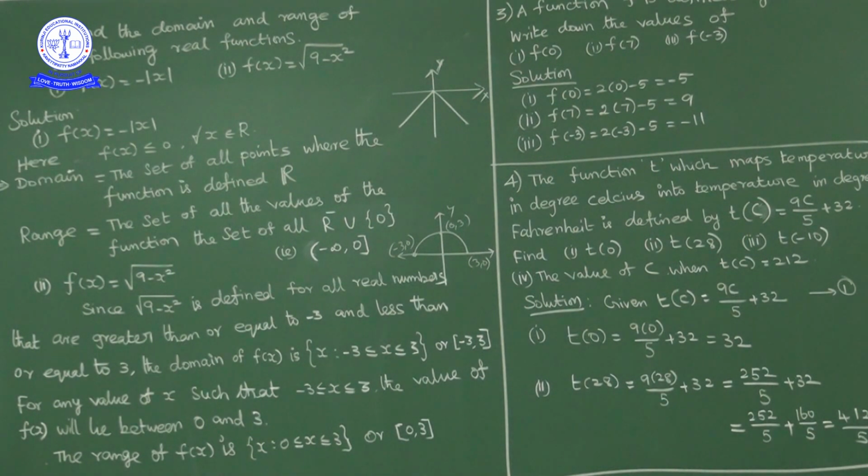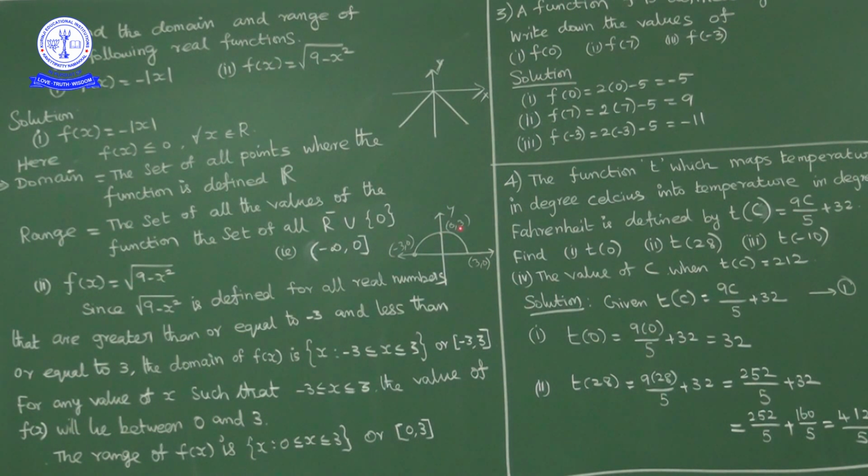Okay. Now if you take x values from minus 3 to plus 3, consider the x value minus 3. So what do we get? Square root of 9 minus 3 whole square. So square root of 9 minus 9, square root of 0, is nothing but 0. So when x is equal to 3 or x is equal to minus 3, the f of 3 value and f of minus 3 value are both equal to 0. Like this. And when x is equal to 0, square root of 9 minus 0 is square root of 9, and the square root of 9 is 3.